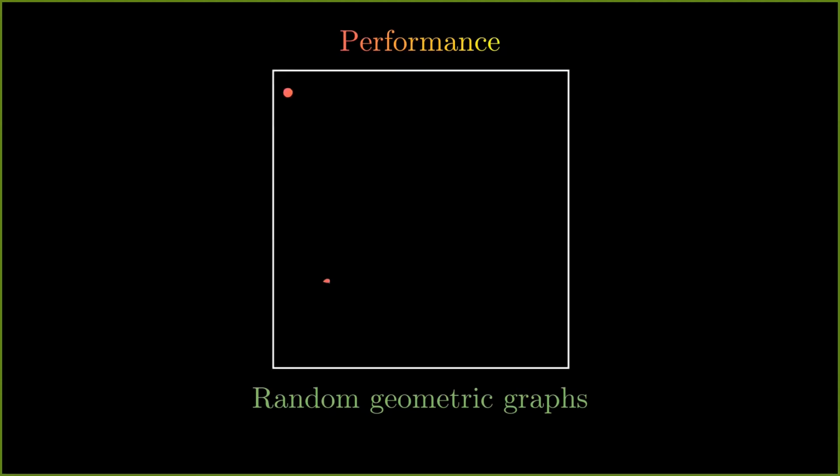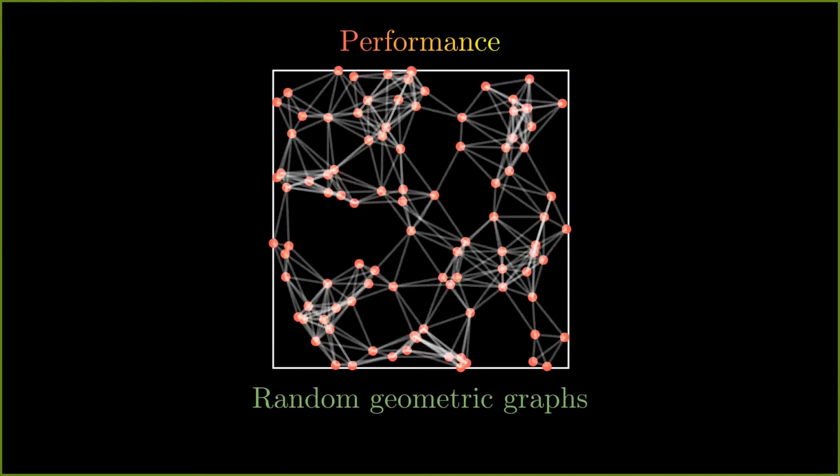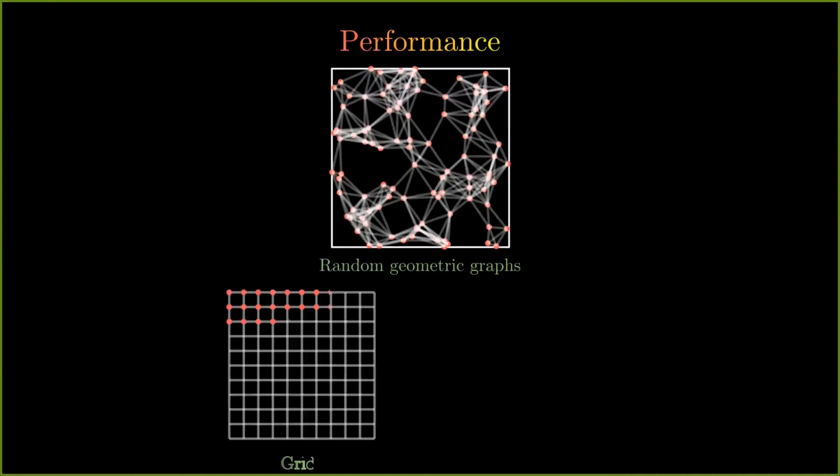Our interest is to characterize the performance of the probabilistic forwarding with coding algorithm on random geometric graphs. But what are these graphs? These are graphs in which nodes are distributed uniformly and independently at random in a square area, and any 2 nodes within a prescribed distance are connected to each other. Our interest in these graphs is because these are used to model deployments of ad hoc networks practically.